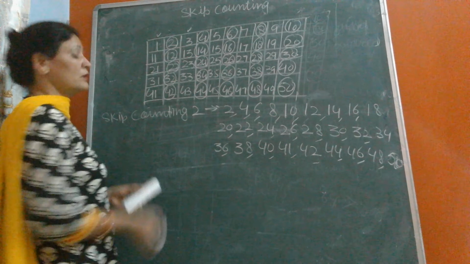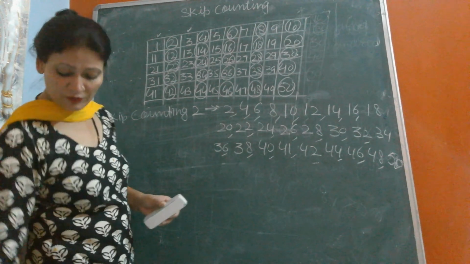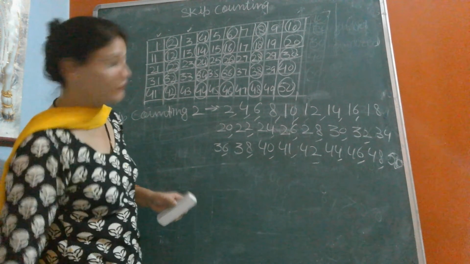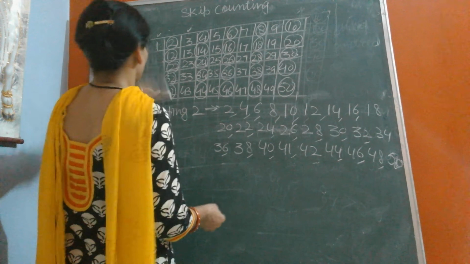Now we will learn skip counting of 3. Skip counting of 3. Now start. Again we will write counting up to 50.